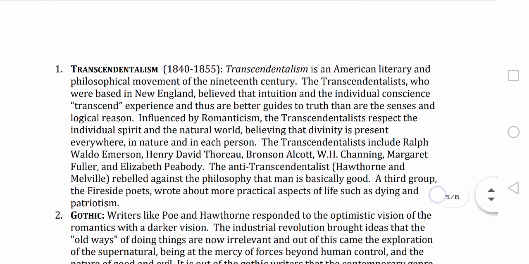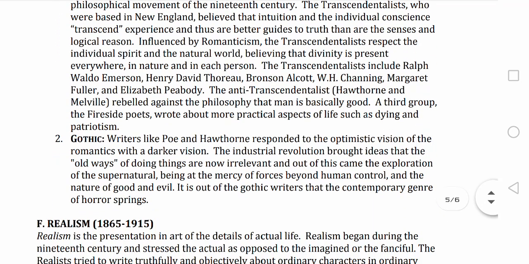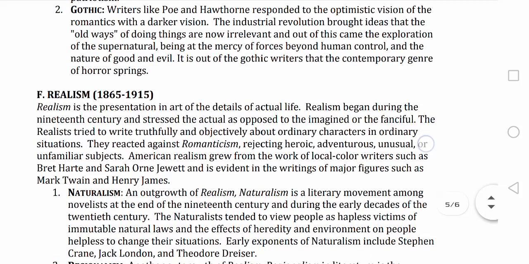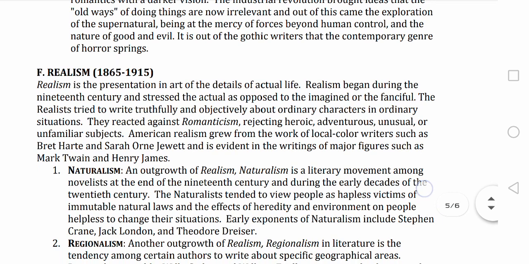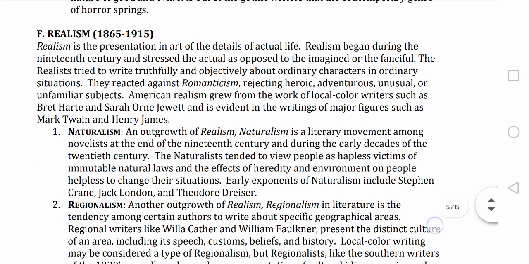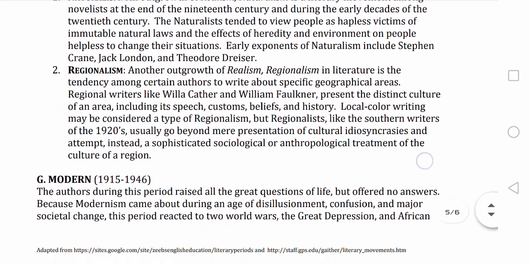It can be divided into Transcendentalism, that is 1840 to 1855. Next is the Gothic work, which is also important. Realism started from 1865 to 1915. Next comes Naturalism, which is all part of it.